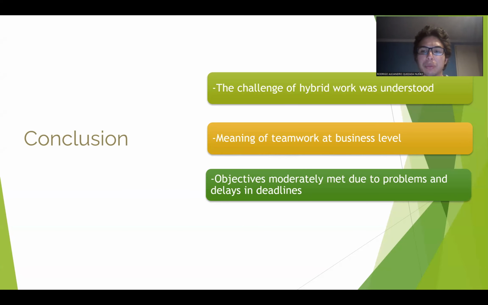It is not always possible to work in the office. Sometimes it is needed to stay in the house. Meaning of teamwork at business level. It was discovered what it means and implies to be in a work team that is inserted in a common project and working together with others.